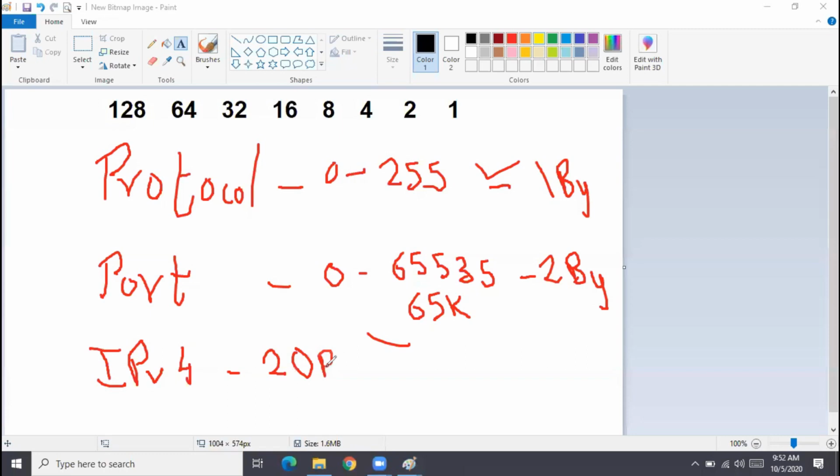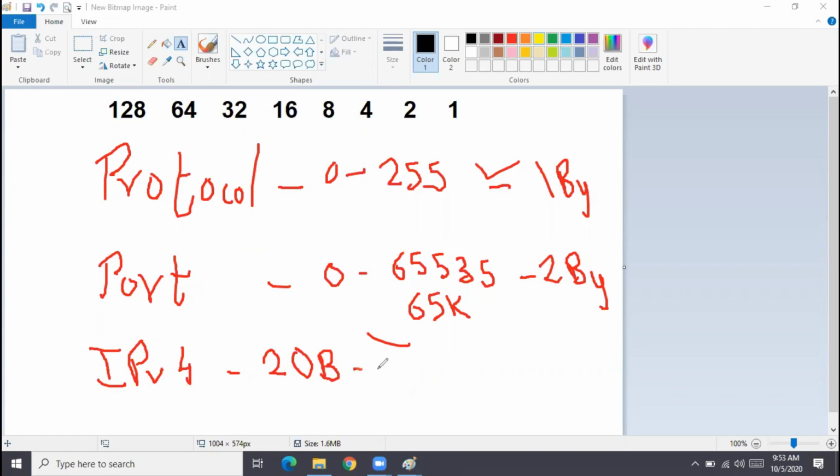For byte, we always indicate by uppercase B, capital B. For bits, it will always be lowercase b. The IPv4 header minimum size is 20 bytes and maximum it can be up to 60 bytes, means 40 bytes additional can be added. That is called the optional field.